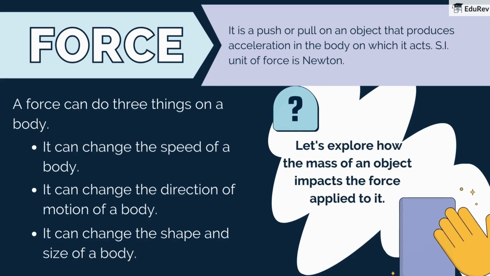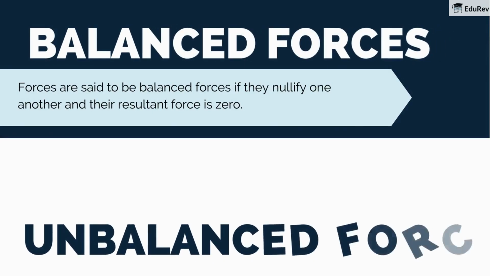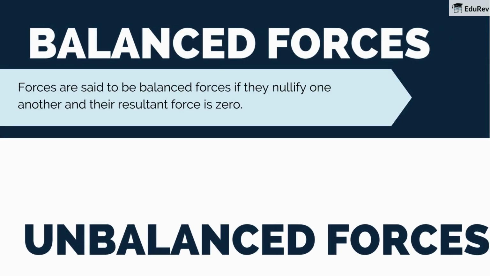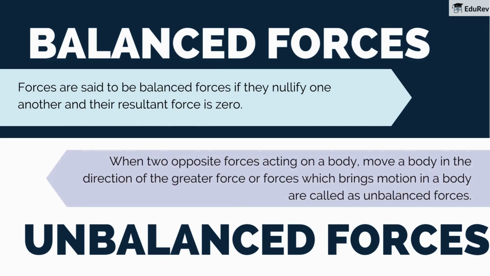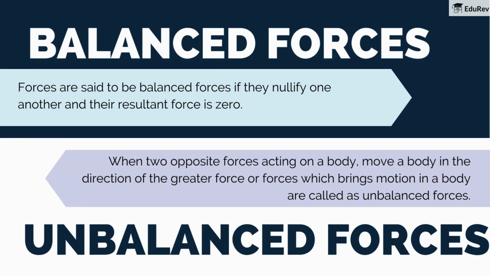Now, let's explore how the mass of an object impacts the force applied to it. Forces are said to be balanced forces if they nullify one another and their resultant force is zero. When two opposite forces act on a body and move it in the direction of the greater force, or forces which bring motion in a body, they are called unbalanced forces.